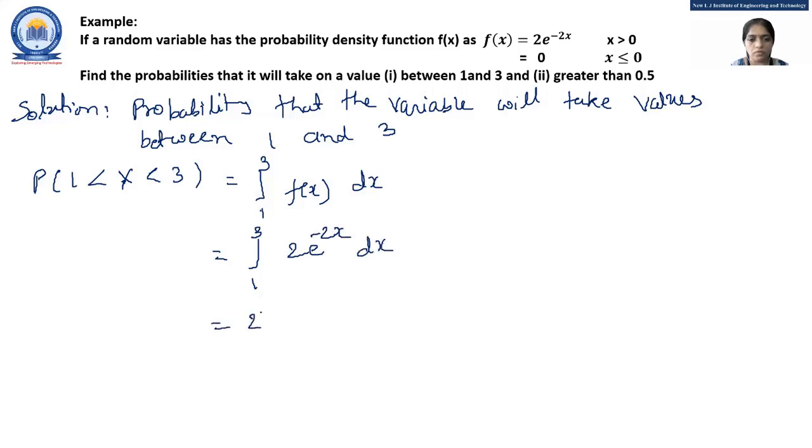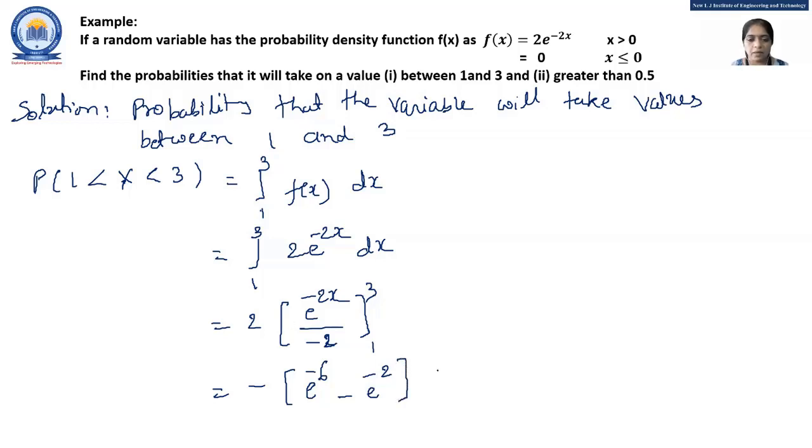If I keep 2 out of the integral, the integration of e raised to minus 2x with respect to x is e raised to minus 2x upon minus 2, and the limits are 1 to 3. So the 2 cancels, and if I keep this minus sign out of the bracket, by applying the upper limit first, e raised to minus 2 into 3, so e raised to minus 6 minus e raised to minus 2, right? If I split this bracket, my final answer is e raised to minus 2 minus e raised to minus 6. So this is about the first probability, between 1 and 3.